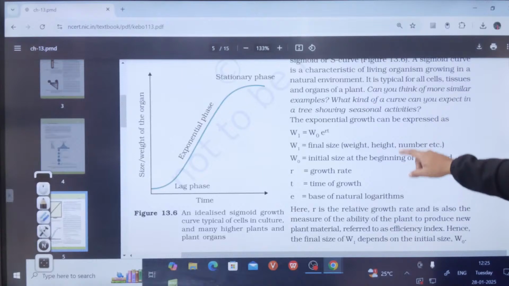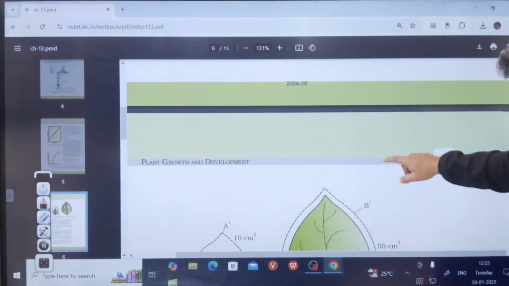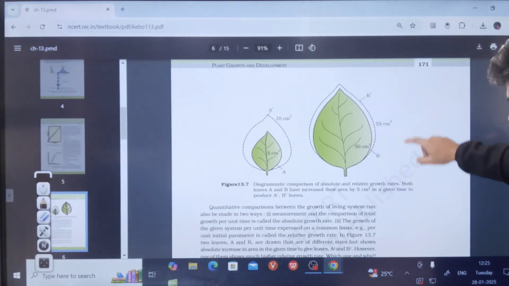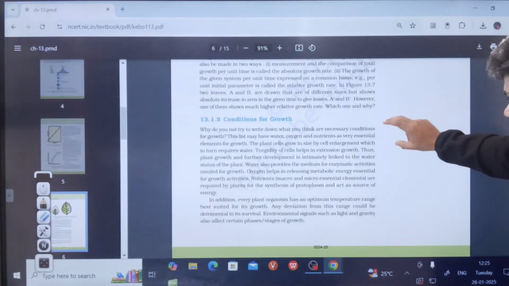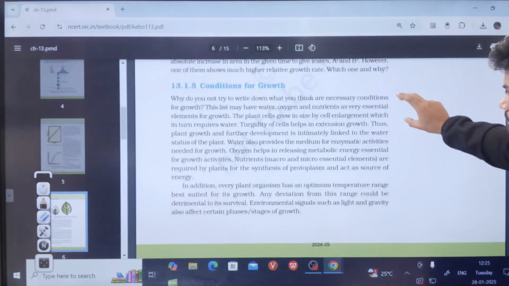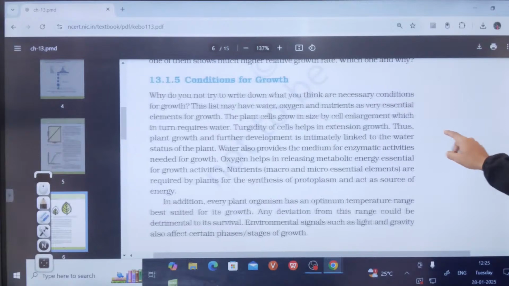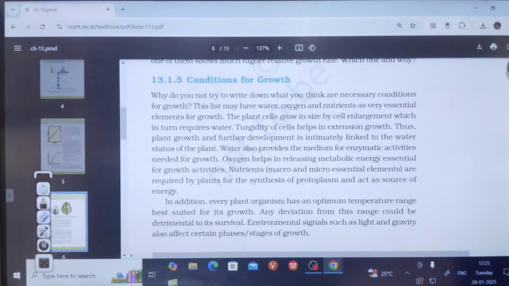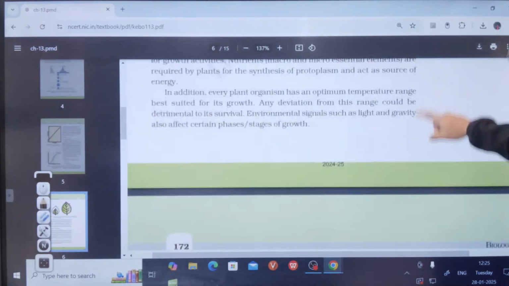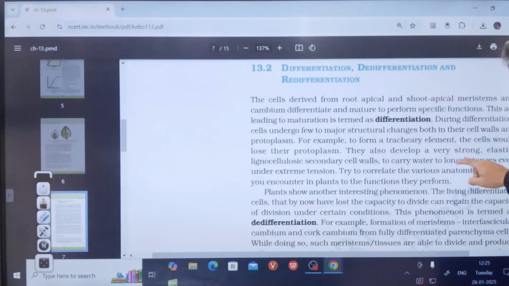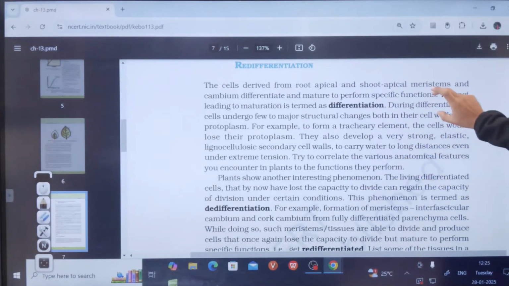Secondary tissue, I'll tell you an example. I told you, secondary xylem, secondary phloem. This is what we learned that time. Done. We learned about conditions of growth. There are different conditions, students, you can read this. Very simple it is. Conditions of growth: we need oxygen, plants need water, plants need sunlight. Simple basic elements.